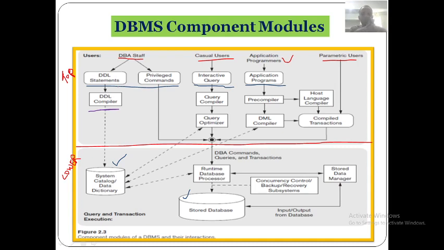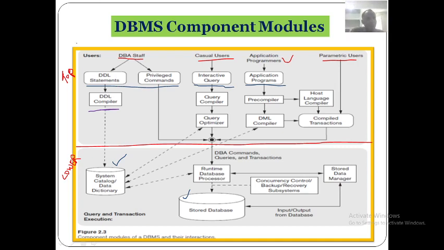Is it clear now? We have not stored any values, just the definitions or schemas along with constraints, data types, field names, table names, and size of the files. Understood?